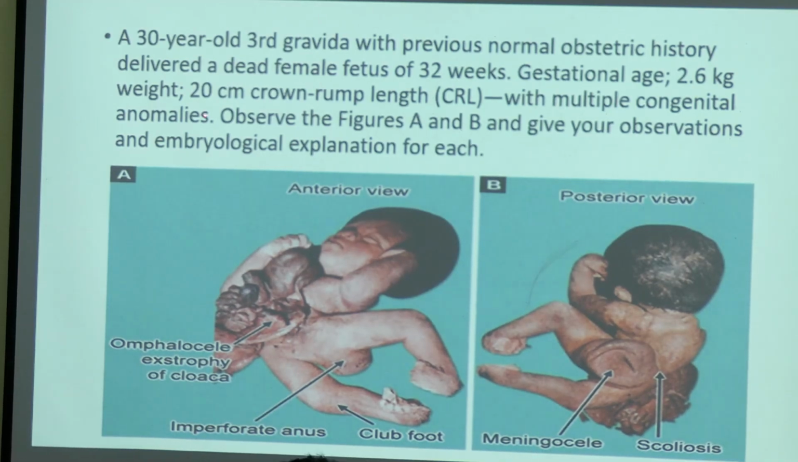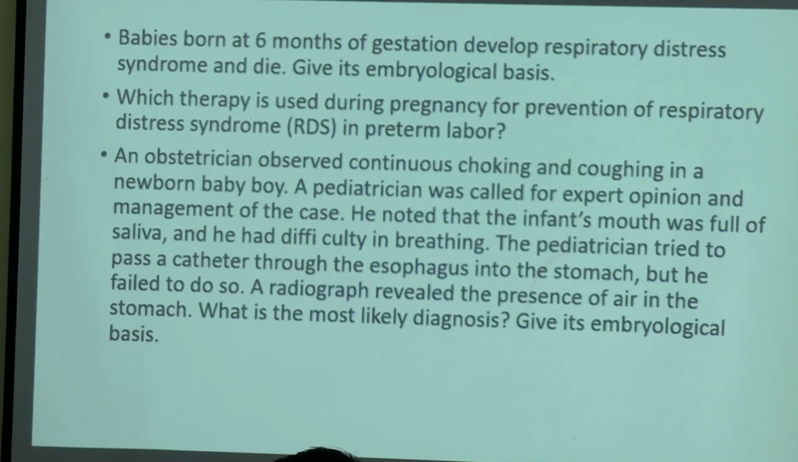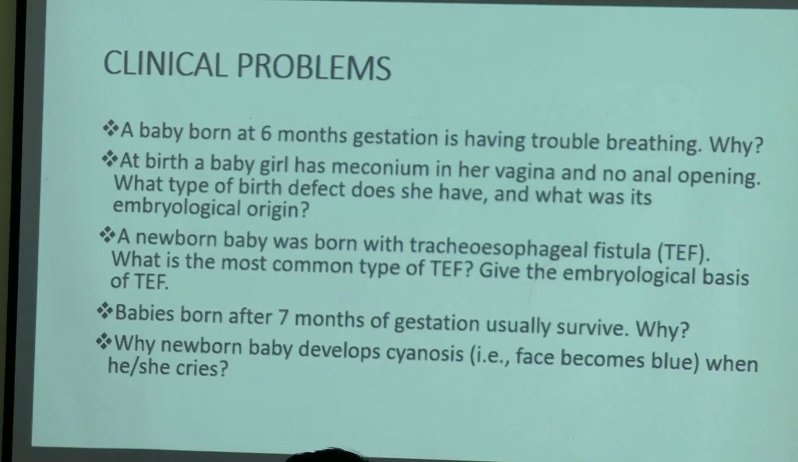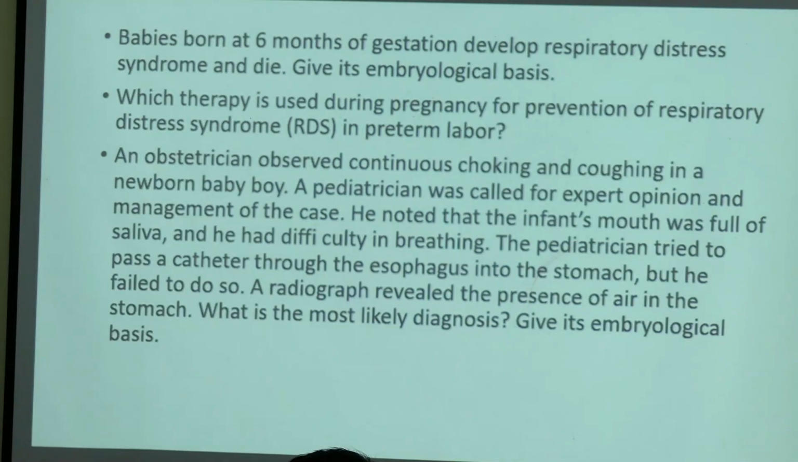Here they have given 20 centimeter, so it should be measured, right? So how exactly do we measure the CRL? You have to find out that. Okay. A baby born at 6 months of gestation develops a condition called respiratory distress syndrome and it will die. So what is the embryological basis? See the first question here. Is it the same question or different? Same. Okay. So what do you mean by respiratory distress syndrome?